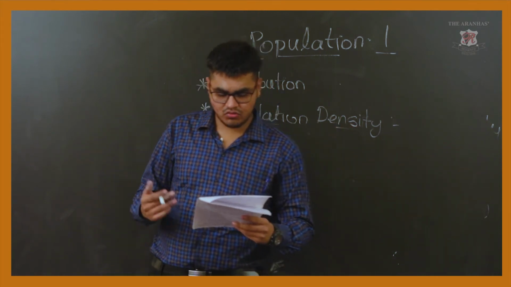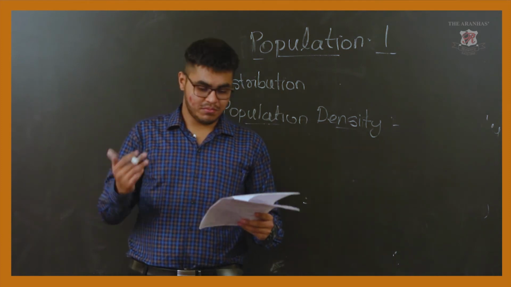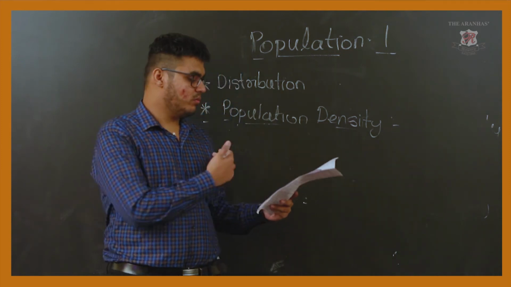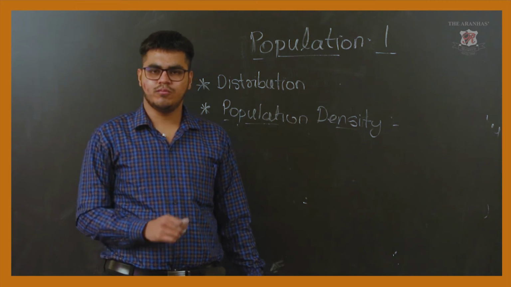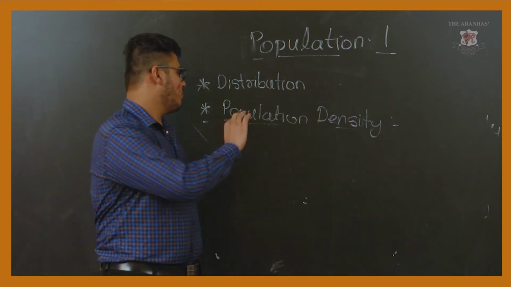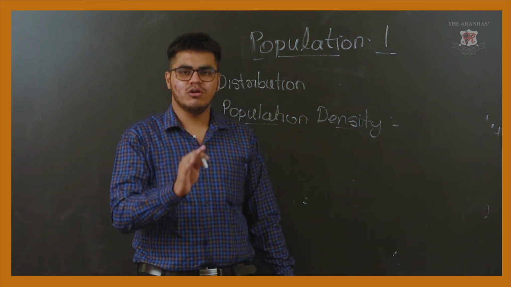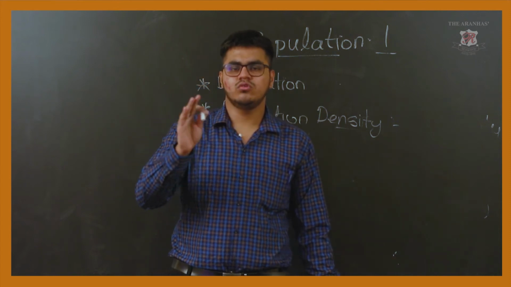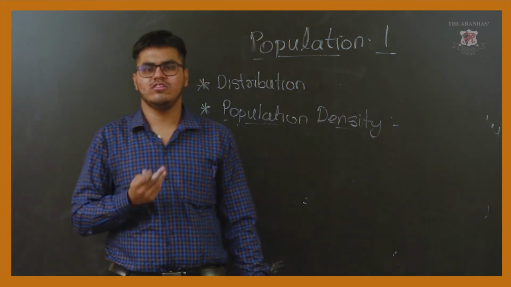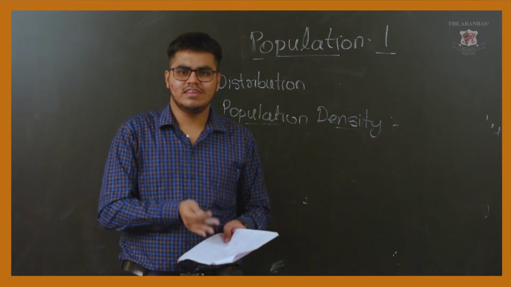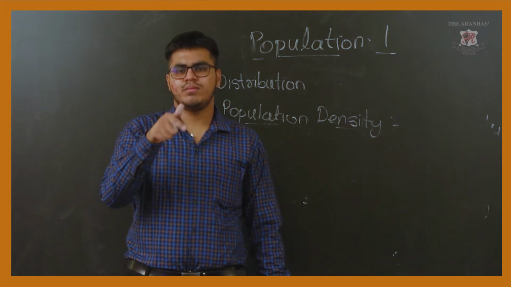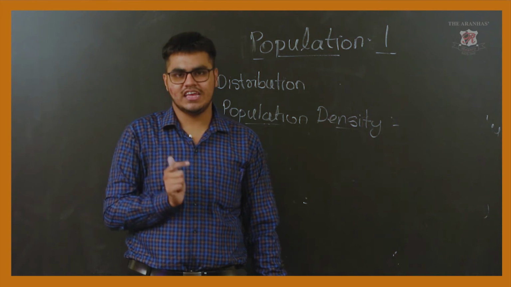So what is population density? In simple words, population density is the number of people living in a unit area.